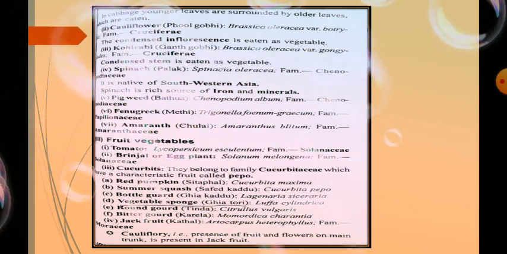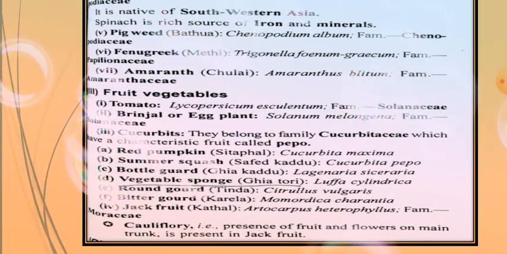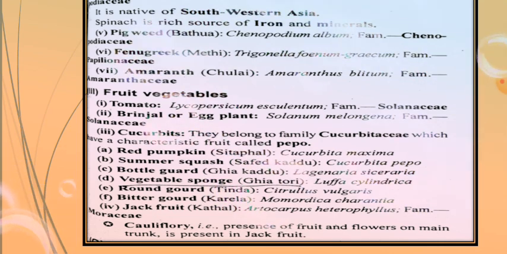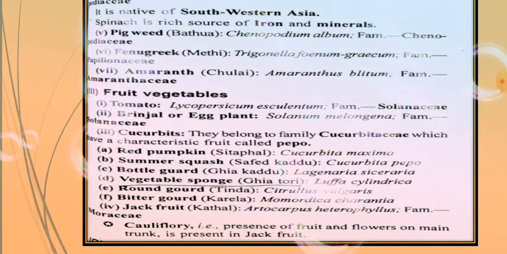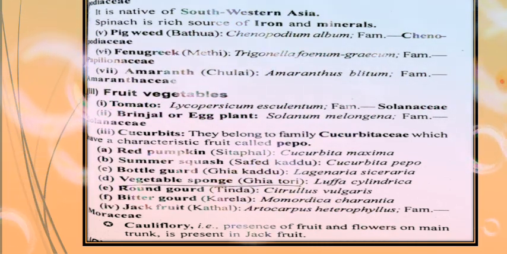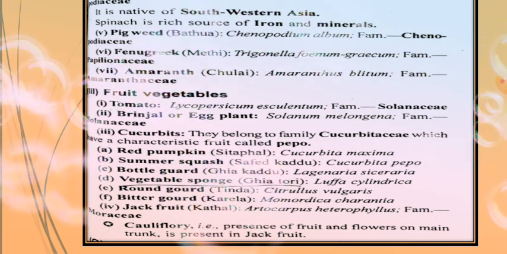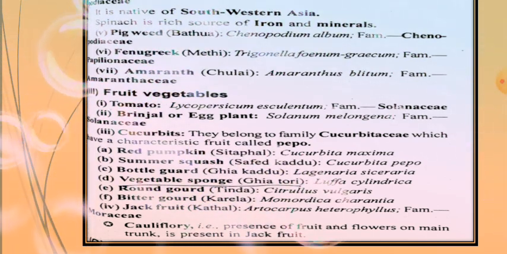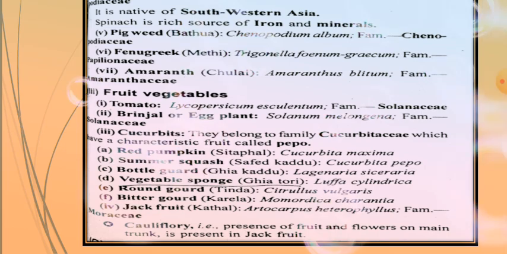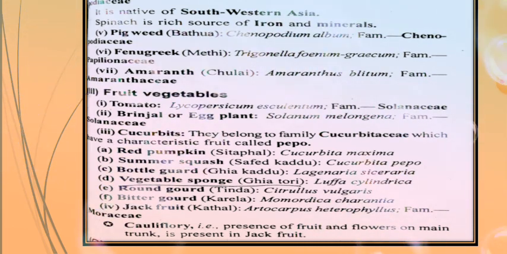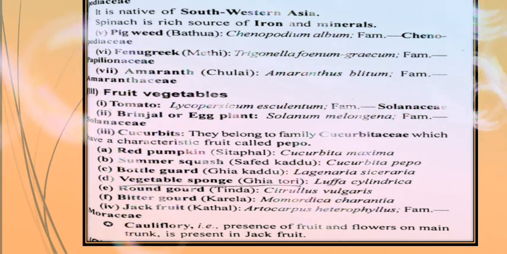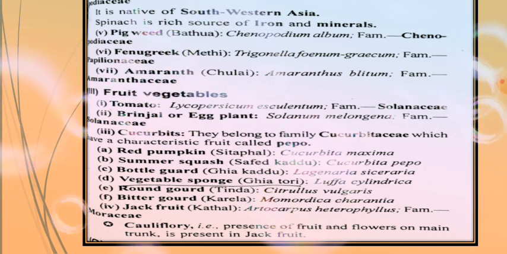Then fenugreek, commonly known as methi. Its scientific name is Trigonella foenum-graecum, and it belongs to the family Papilionaceae. Then Amaranthus, chaulai, otherwise commonly known as red sag or lal sag. Its scientific name is Amaranthus blitum, and it belongs to the family Amaranthaceae. These are some stem or root vegetables and herbage vegetables.